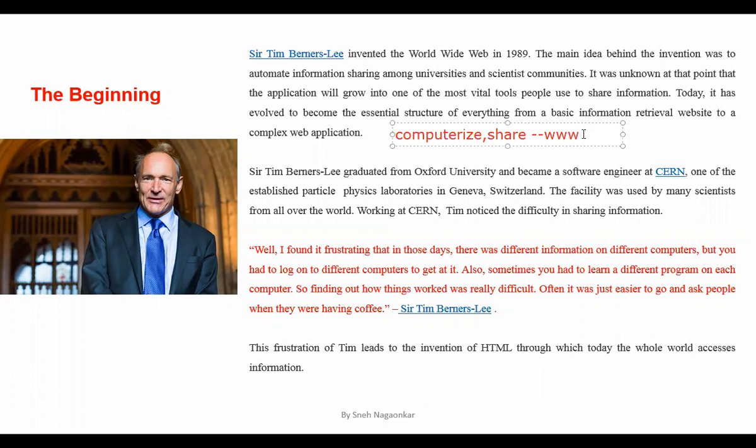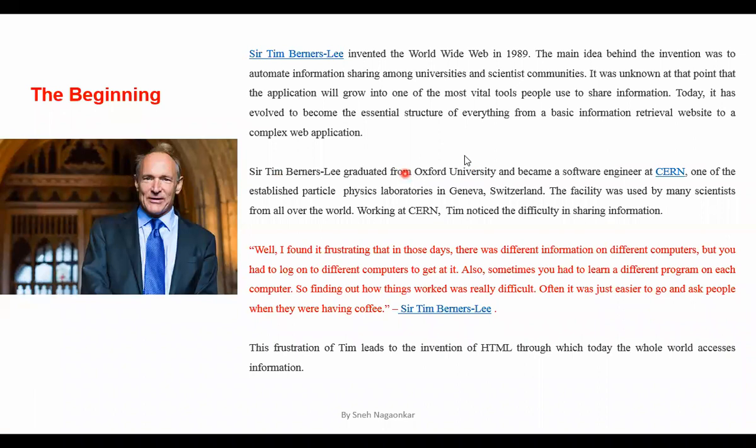But nowadays, WWW, that is our internet, is a very vast media for accessing and sharing information worldwide, isn't it? Yes. So the concept of World Wide Web was invented by Tim Berners-Lee.